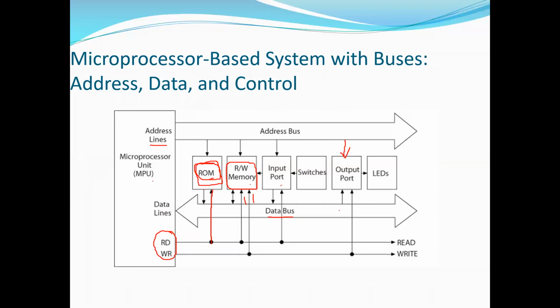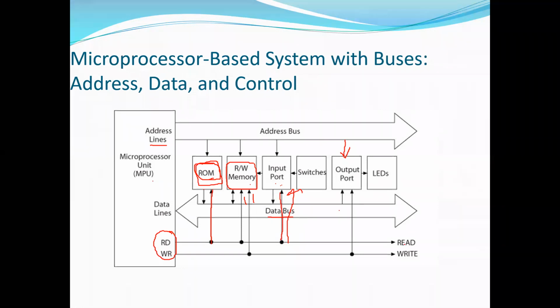Next, if you see the input port, it will connect the input devices. Here an example is given as a switch. You can connect a keyboard, mouse, joystick, anything as an input port. Input is what we are giving to the device. So what the microprocessor has to do is get the data from the device, which in turn means reading the data from the input device. That is why only a read signal is going as the control signal to the input device. ठीक है, यहाँ पर देखो, read signal is going.